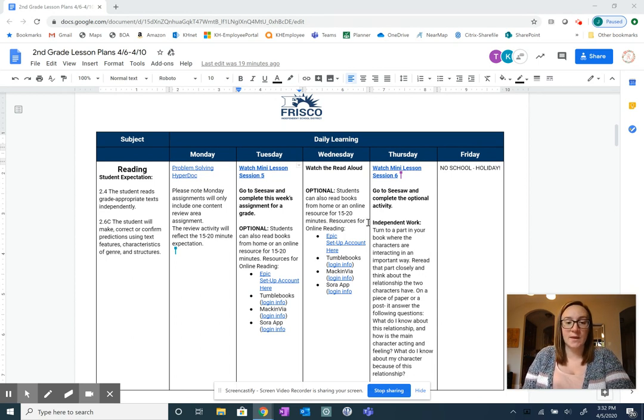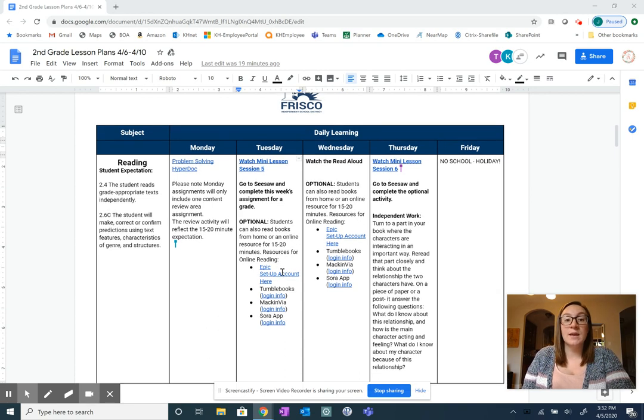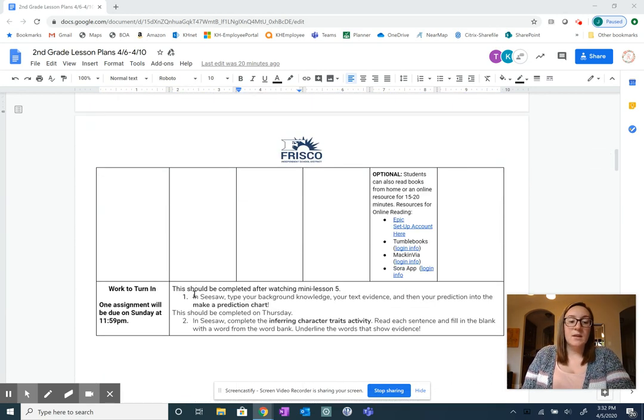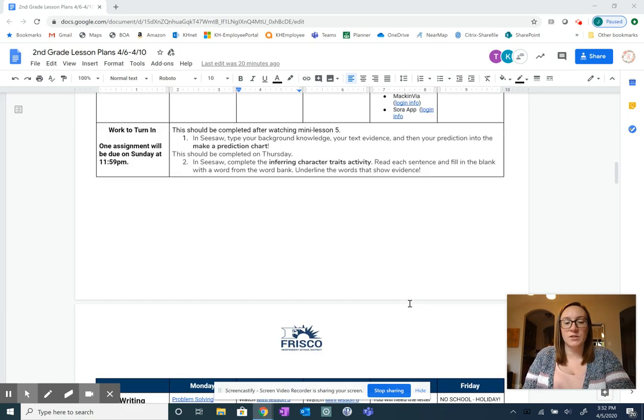For reading this week, the students are using text evidence and background knowledge to make a prediction of their characters. After watching mini lesson session 5, they're going to go to Seesaw to complete their assignment for a grade this week. In Seesaw, they're going to type their background knowledge, their text evidence, and their prediction to make a prediction chart for their character.